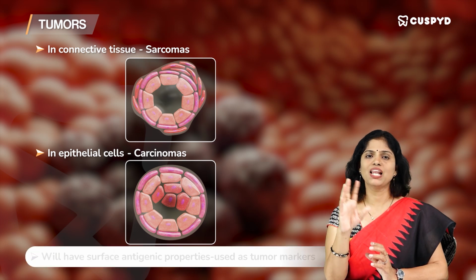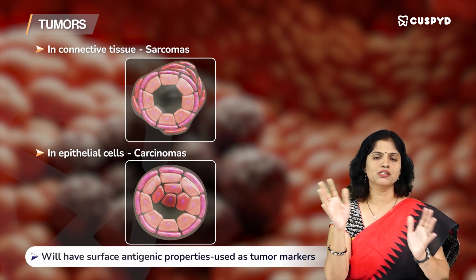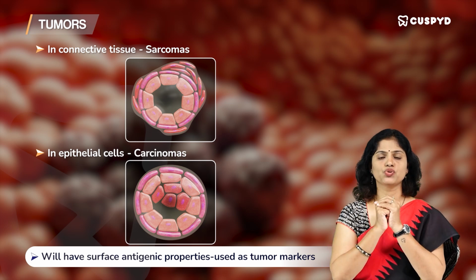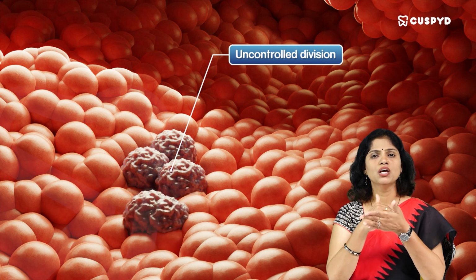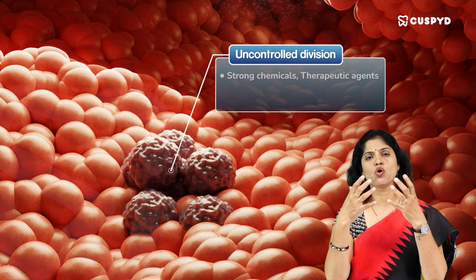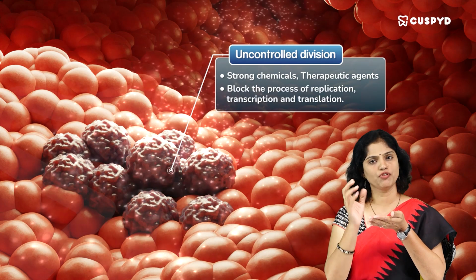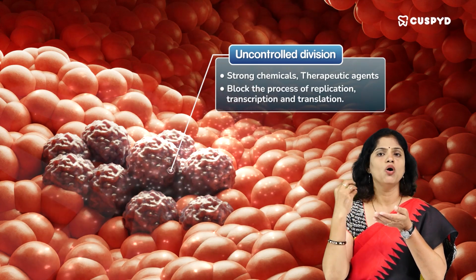Now, these tumors will have surface antigenic properties, and that's where we use them as tumor markers, but they will be produced. Now, what should we do to control this uncontrolled division? We need to use very strong chemicals, therapeutic agents, which can block the process of replication or transcription or translation.